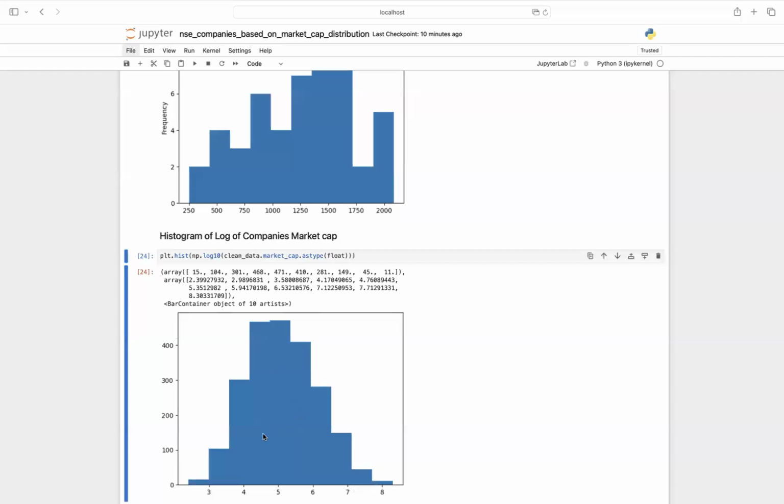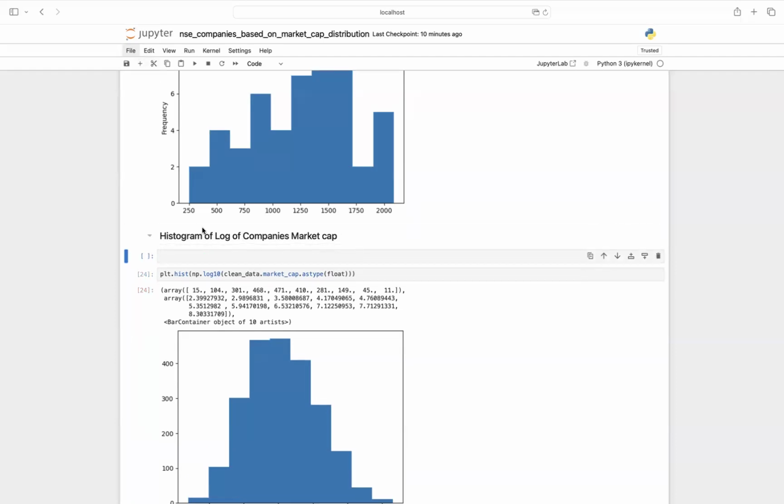So once I take a log, let me show you how the data itself will look for the first few companies.